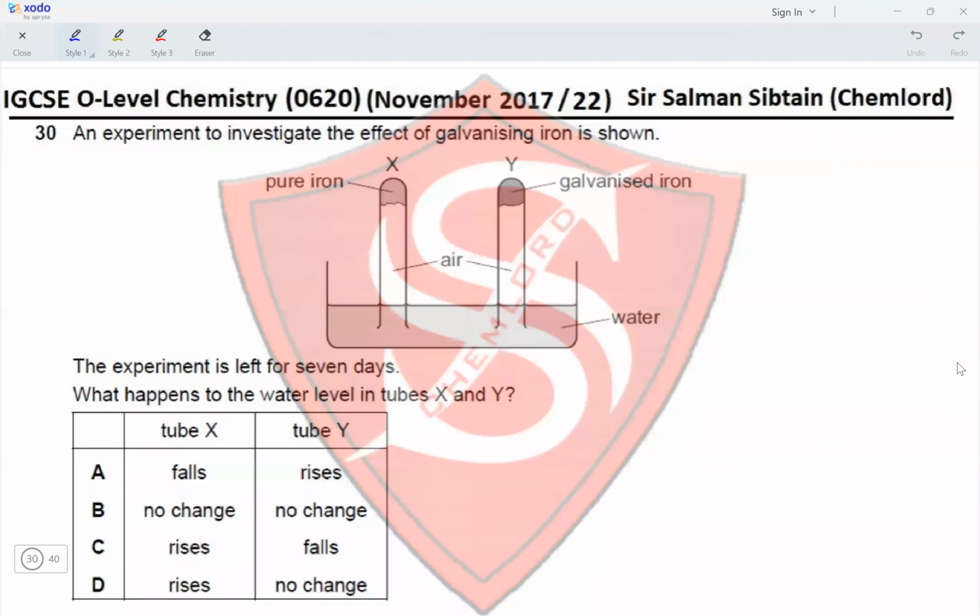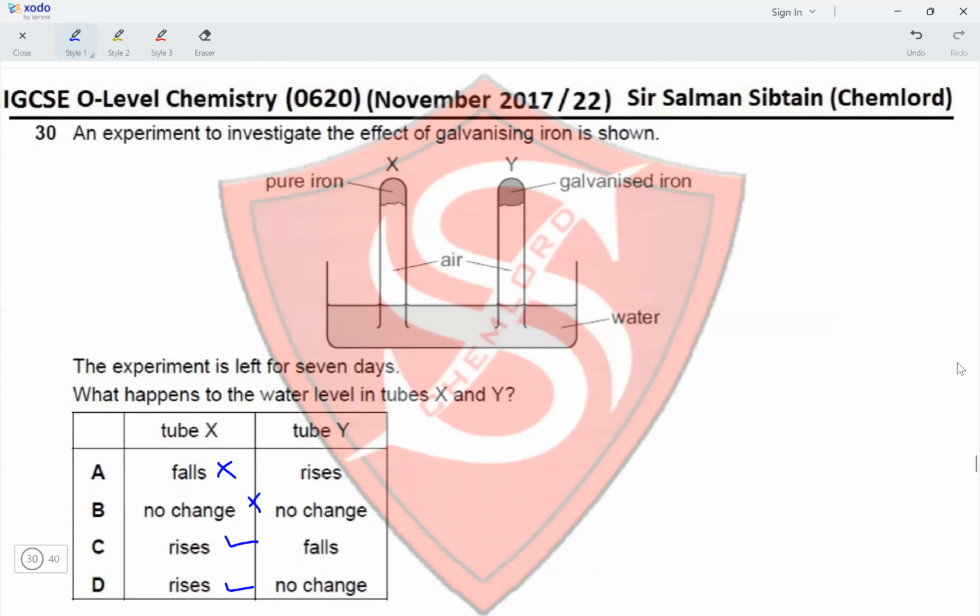Question 30. An experiment to investigate the effect of galvanizing iron is shown. X contains pure iron and Y contains galvanized iron. So the experiment is left for 7 days. The tube contains air and the tubes are inverted in a trough containing water. What happens to the water level in tubes X and Y? So in tube X, we would have the water level rising because pure iron would react with oxygen in air and it would cause the water to rise up the tube. So this eliminates options A and B.